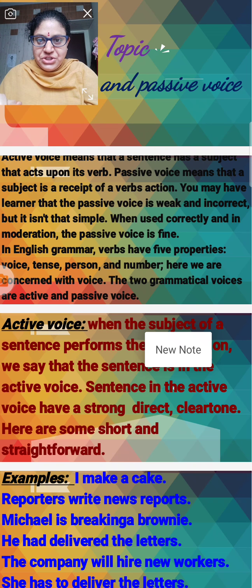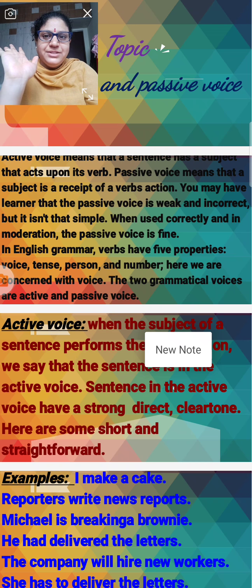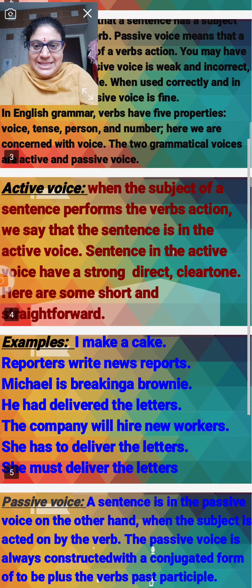So, when you rewrite the sentences from active into passive, the passive is correct. Right? Here in English grammar, verbs have 5 properties. What are they? Voice, tense, person, number, and mood. 5 properties are there in the verb: voice, tense, person, number, active and passive. So now we are going to see the active.